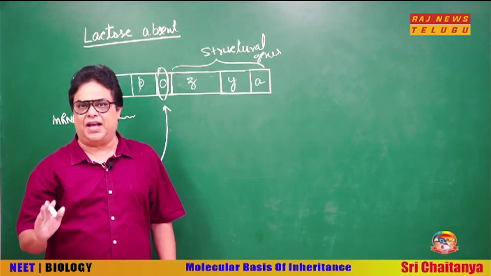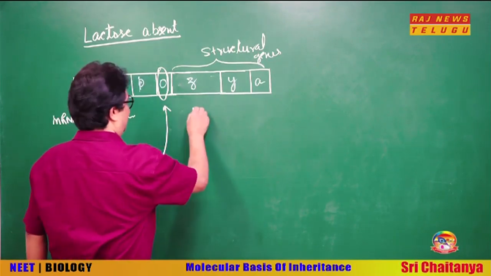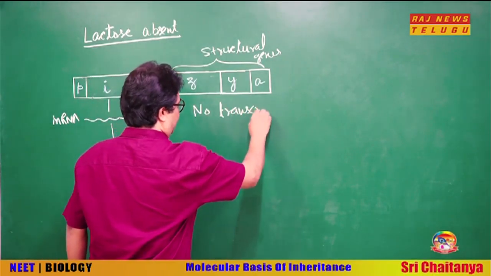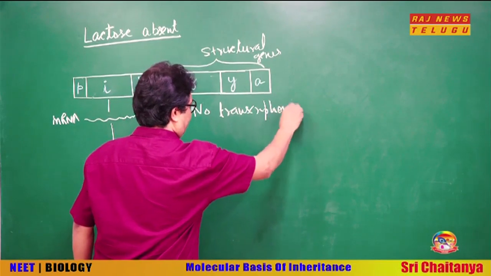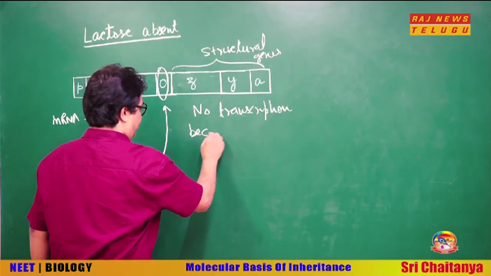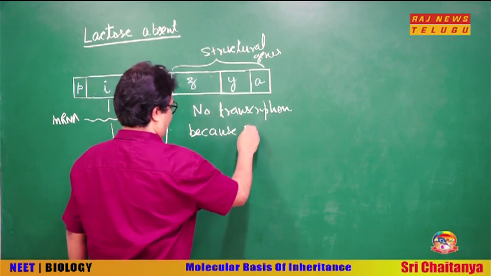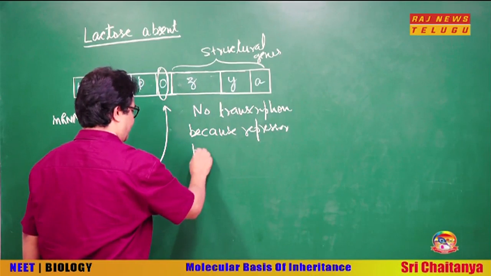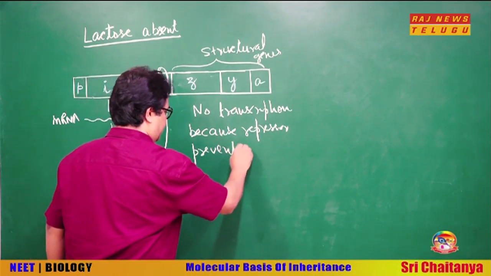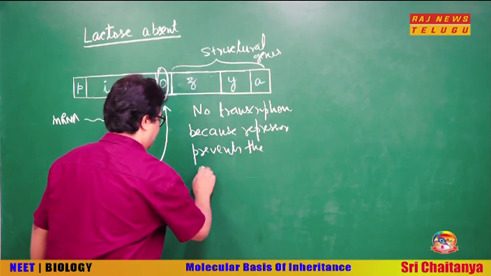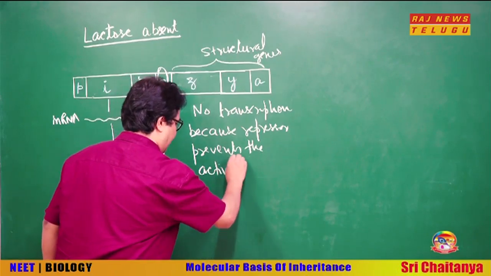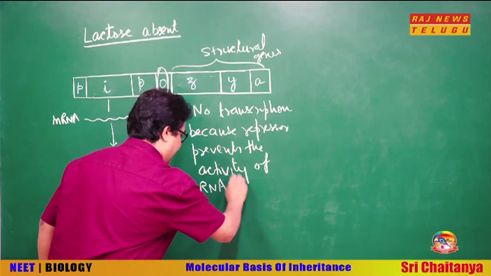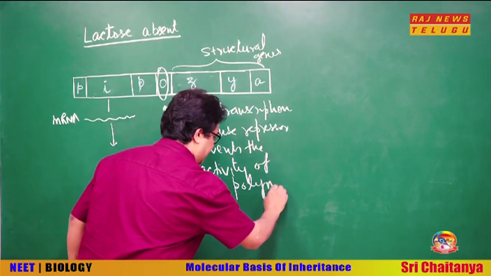So, there is no mRNA synthesized. So, no transcription, because the repressor prevents the activity of the RNA polymerase enzyme.